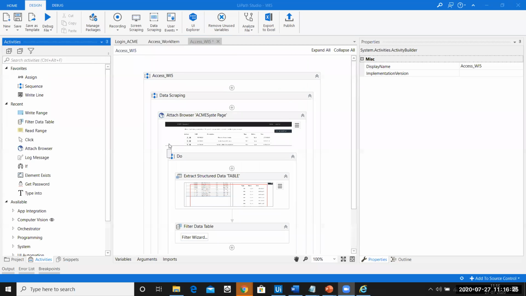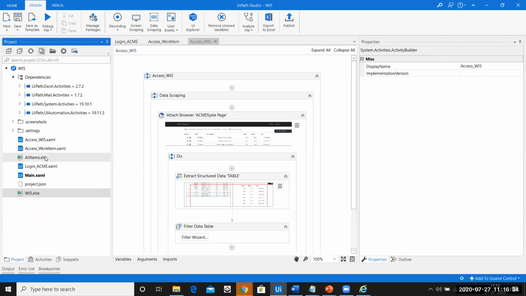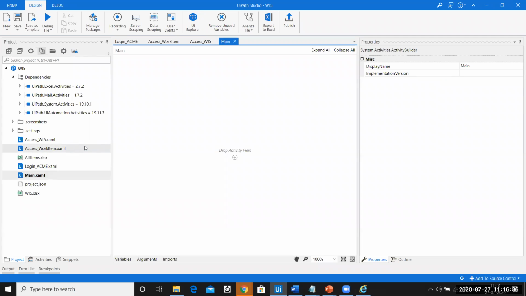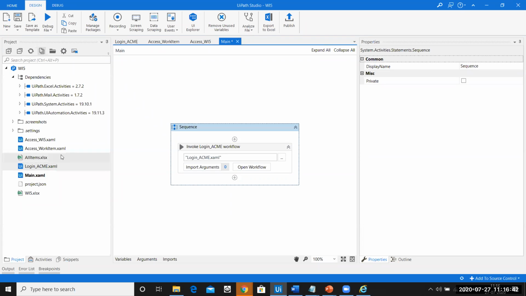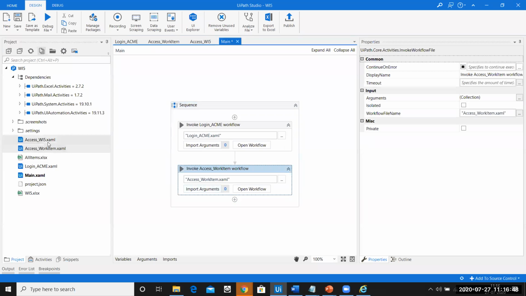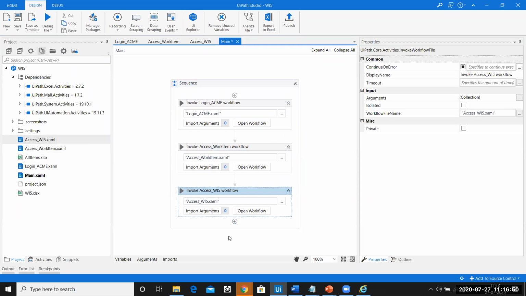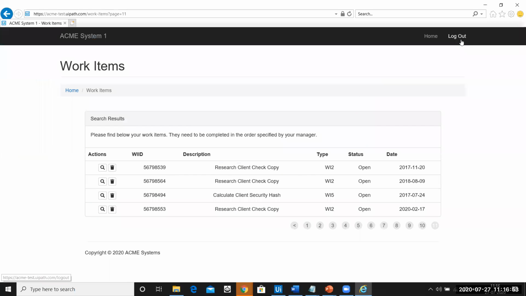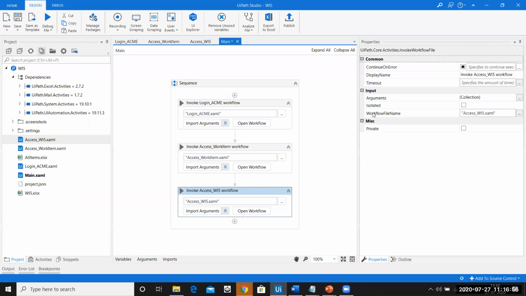So the access WI element is done. I hope everything is sorted till here. So probably I can merge everything together and show you how things will look. The very first thing we need to do is login. After I log in, I'll access the work item. After accessing the work item, I'll access the WI5 element. Just 2-3 minutes more and I'll run this and then we'll proceed further. So now I'm going to run this code. It will start from the very first page, that is login.